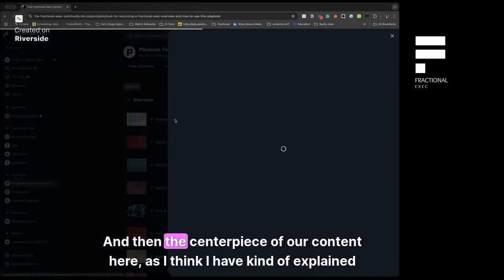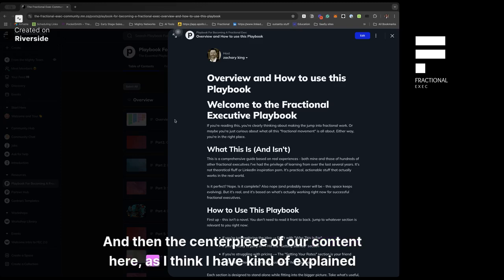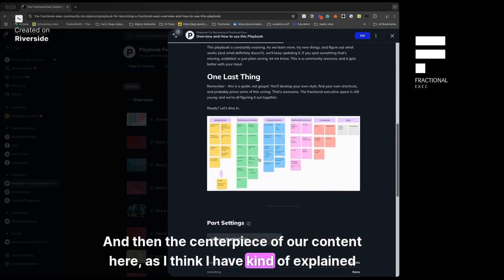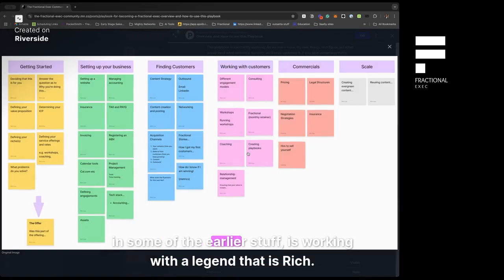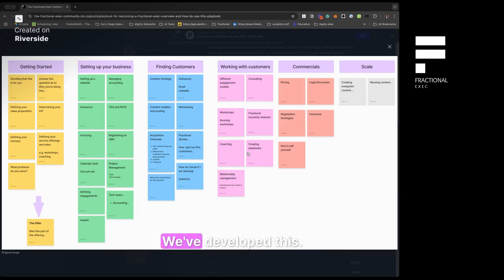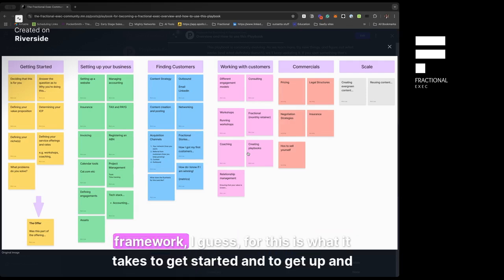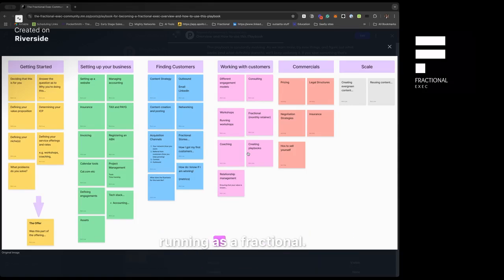And then the centerpiece of our content here, as I think I have explained in some of the earlier stuff, is working with the legend that is Rich. We've developed this framework for what it takes to get started and to get up and running as a fractional.